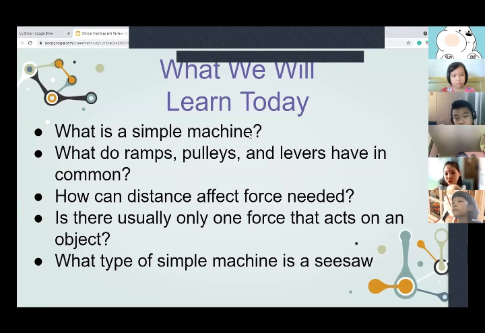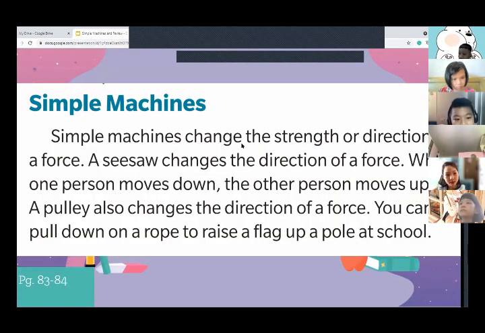What we're going to learn today is what is a simple machine? What do ramps, pulleys, and levers have in common? How can distance affect the force needed? Is there usually only one force that acts on an object? And what type of simple machine is a seesaw? So let's read about simple machines so you guys know what simple machines are.